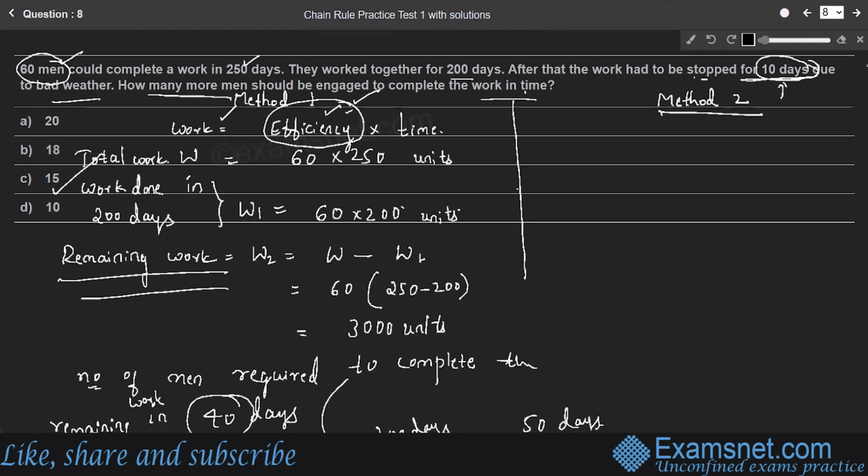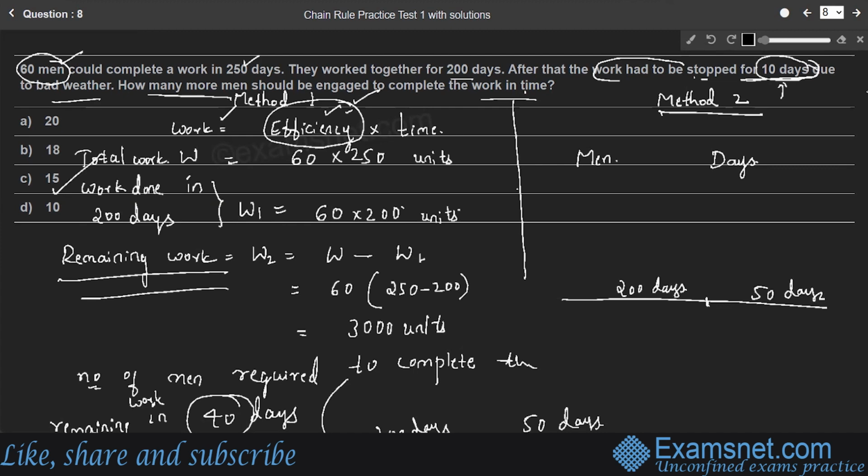So in the second method, a very easy method, we'll consider the number of men working and the number of days. So we'll consider the second case, the ideal case. In the second case, they had to stop their work for 10 days, but we'll consider they are working continuously, right? For 200 days they work continuously, and in the remaining 50 days also they are working.